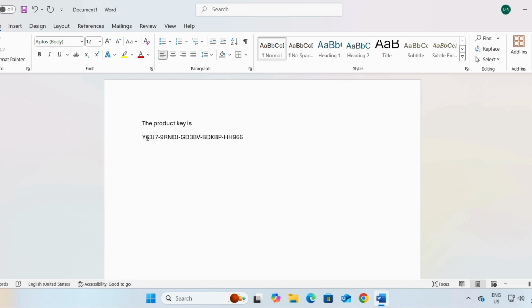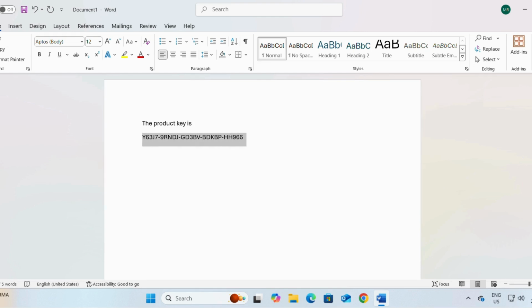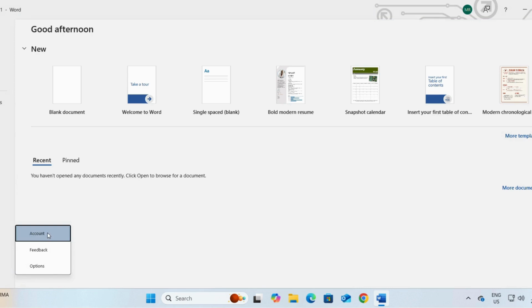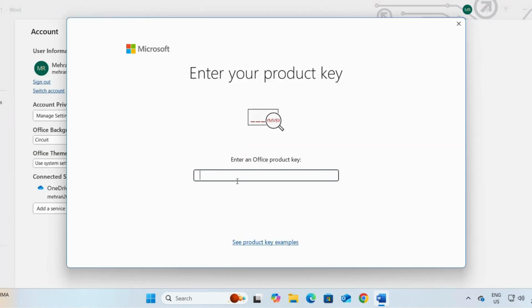I will add this product key in the video description. You can simply copy this product key, then File, More, Account, and on Change Product Key, just paste the product key and activate. That's all.